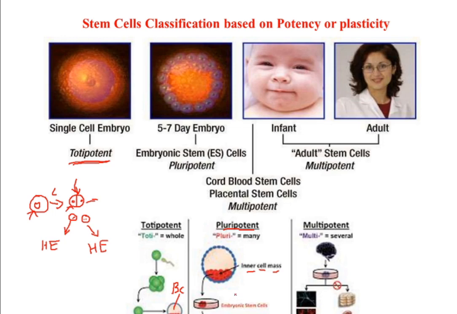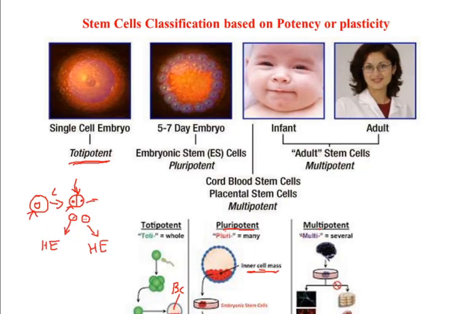Actually, most of the focus of the research is on these stem cells. Although these pluripotent stem cells, which can be extracted from the inner cell mass, cannot produce a complete organism, they have the capacity to produce more than 200 types of cells required for the body. That's why pluri means many. So this is the second type of stem cell, based on classification by plasticity or potency: the pluripotent.